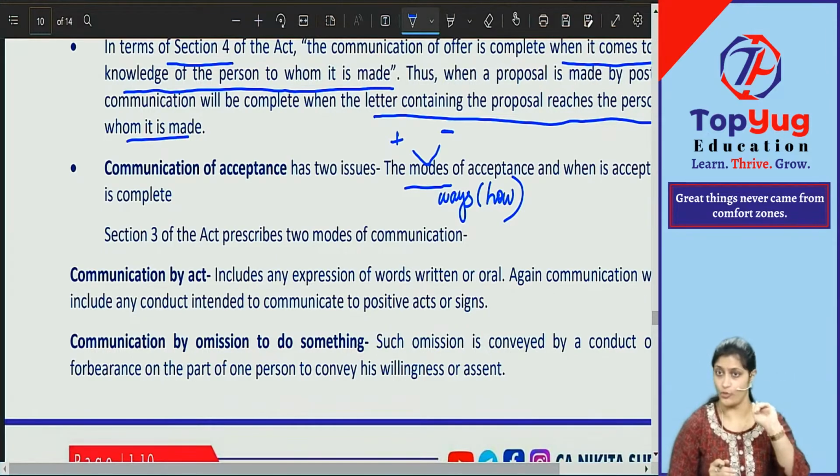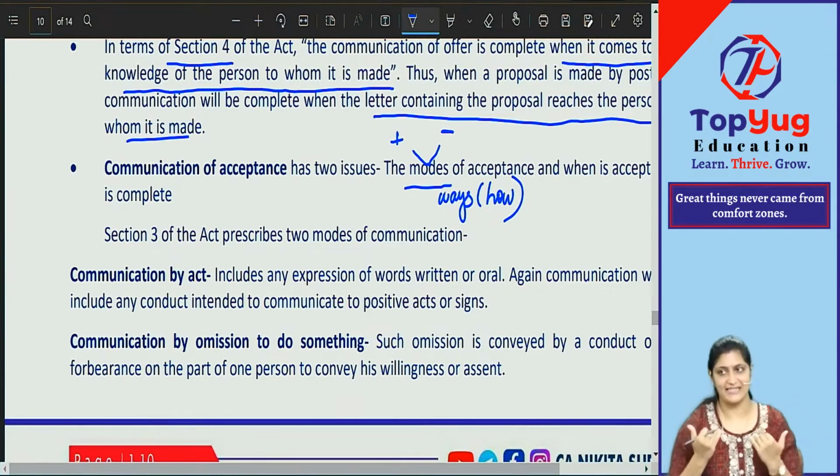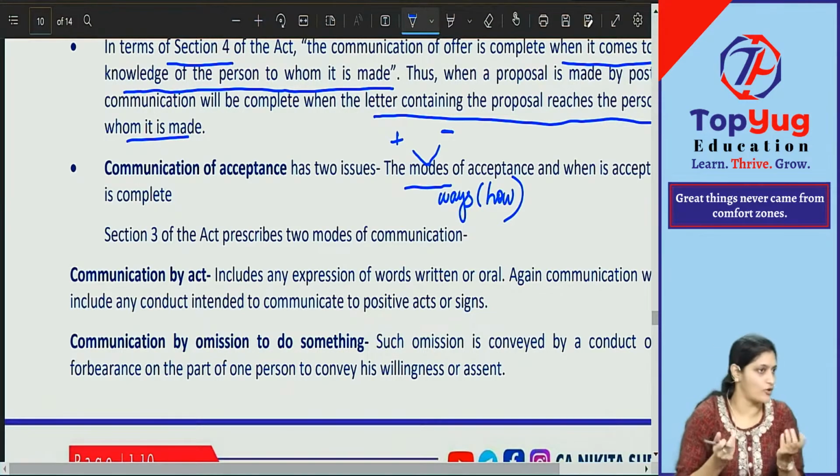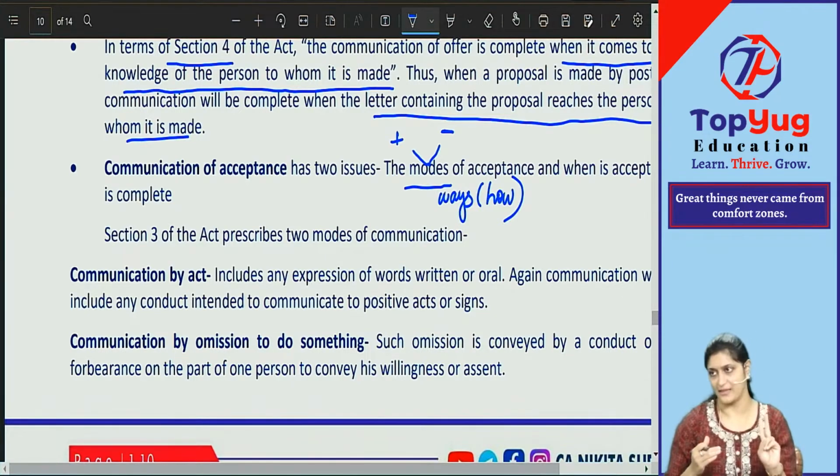Remember, abstaining from doing also we had. So here also, if you say, for you, I will not do this, then you are accepting it. That is one way of acceptance. For you, I will do this. That is also one way of acceptance. Yes or no? So here these are two modes of acceptance. One mode is by doing something. The second is by omission. Omission means what? Not doing something, abstaining from doing something. Doing is positive, omission is negative.